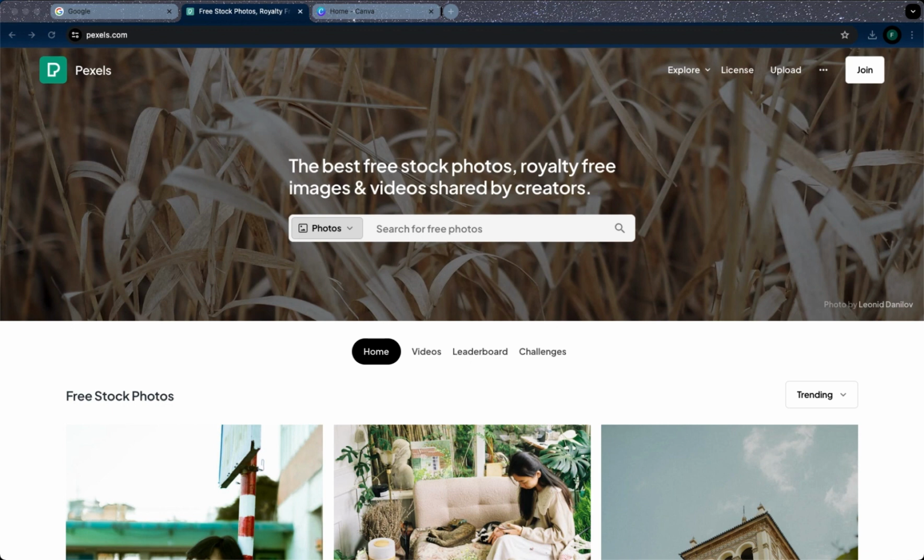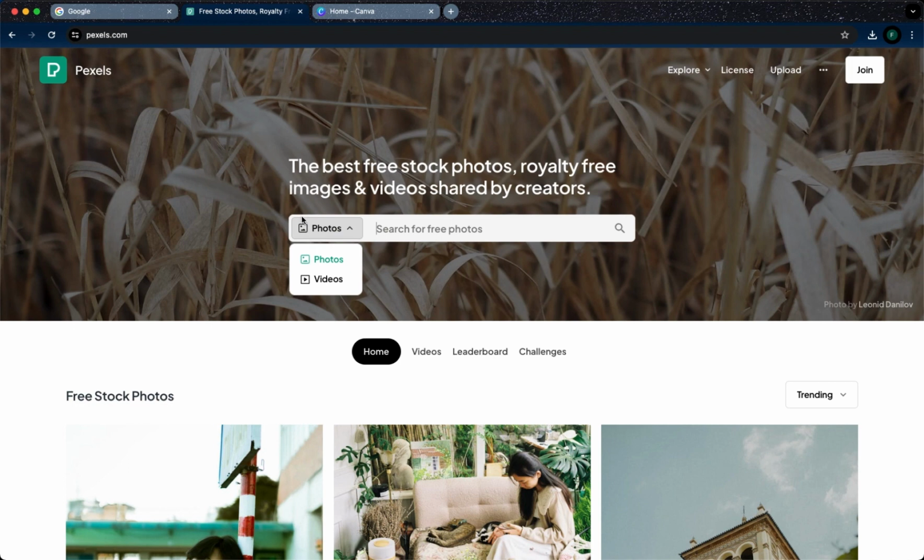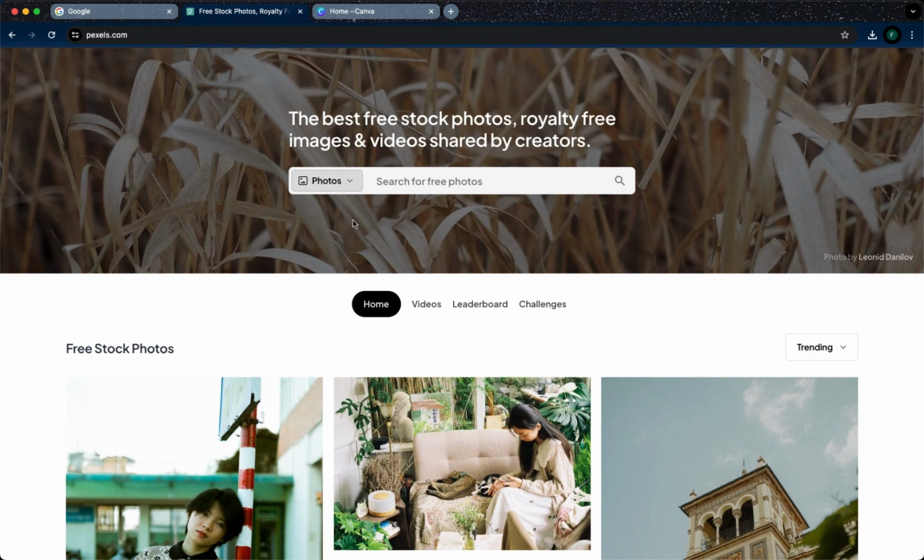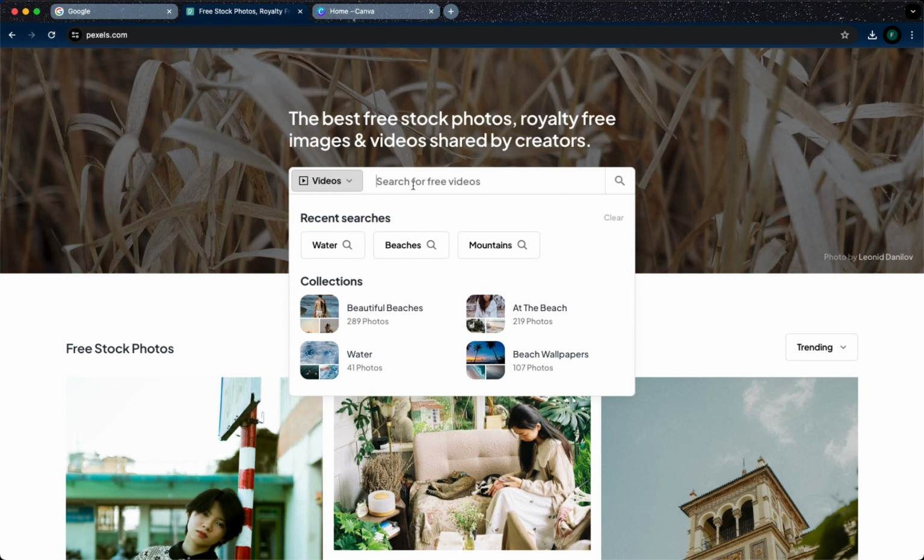So let's jump into it now. As you can see, we're on the website of Pexels.com and I use this website because I think it really is the best one. And why? Because the quality is amazing. It's often 4K, and you can change the orientation of your videos. That is not a common thing with a lot of other competitors of Pexels. And I want to mention that this video is not sponsored by any means, so I'm just going to show you how this works. We're looking for stock videos with no copyright.